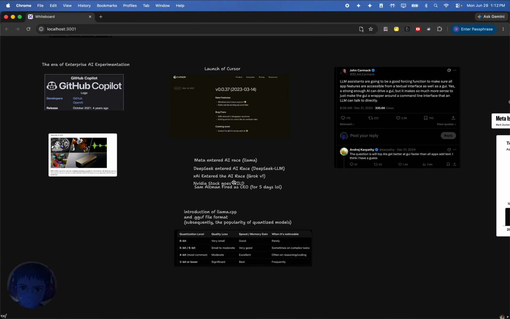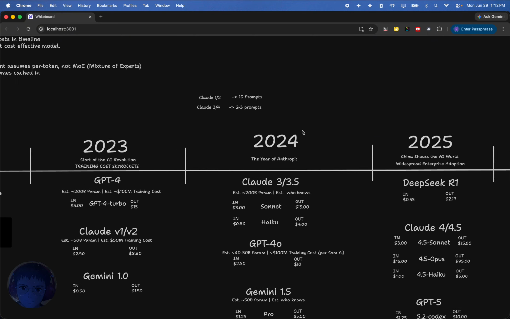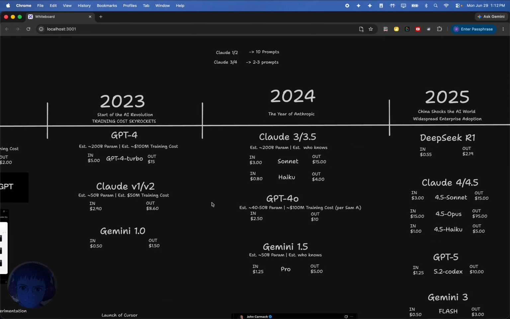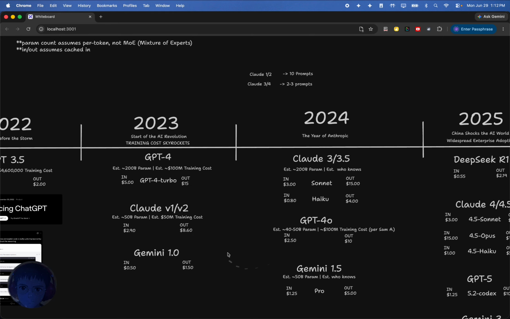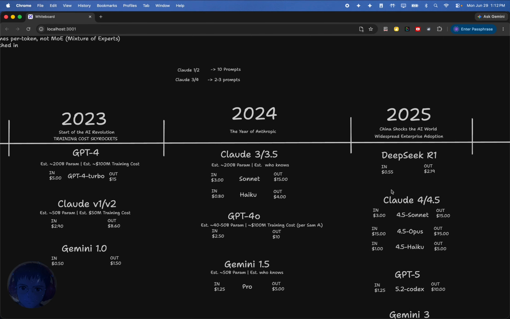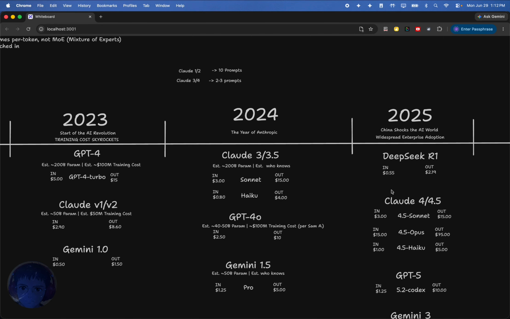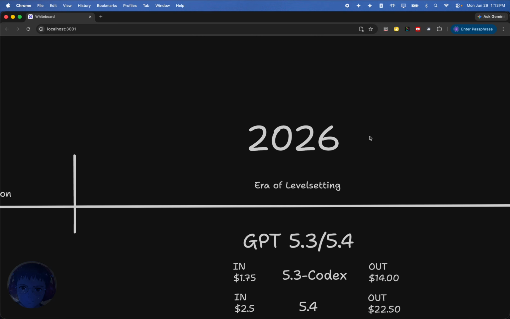I'm leaving out a lot of the local LLM advancements, but you can kind of view 2023 as the start of local LLMs being a thing. But in my opinion, we are still not at a point where it is at all worth mentioning. I don't think it makes any impact that you see up here. You, as an average user, are going to have to interact with APIs, and you're going to have to use one of these models provided by one of the model providers, because it's the only way you're going to get a good quality output. Anyway, going into the current year, 2026. Now, I'm calling this the era of level setting.